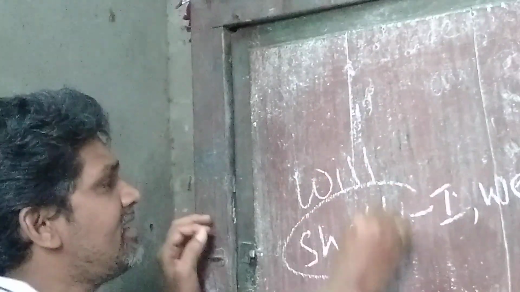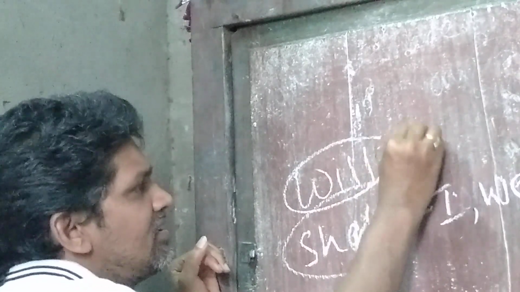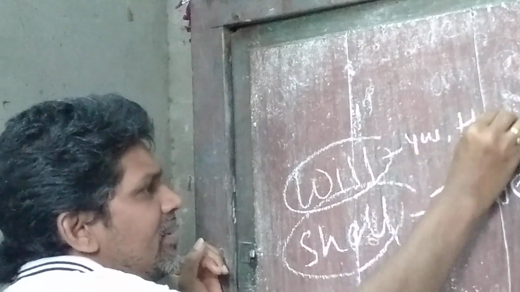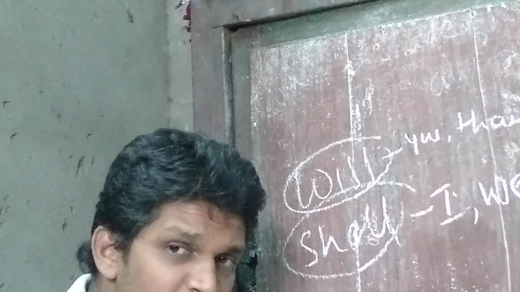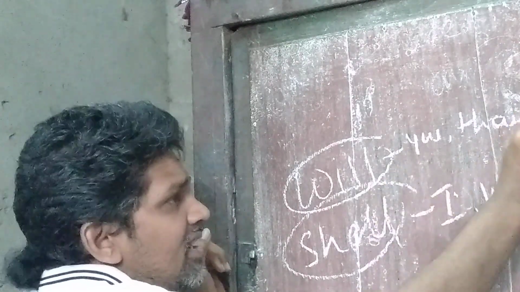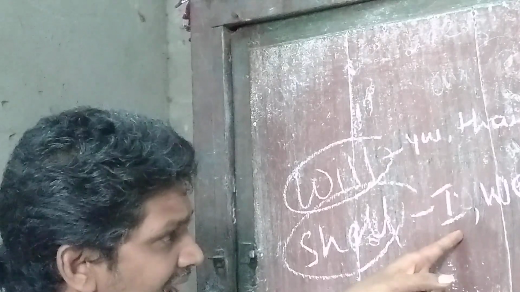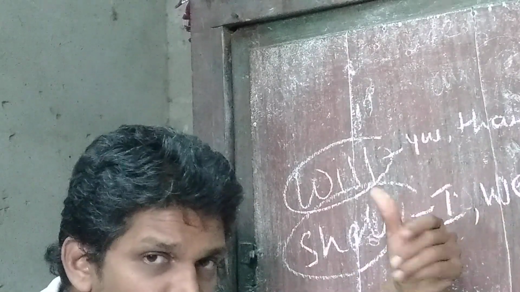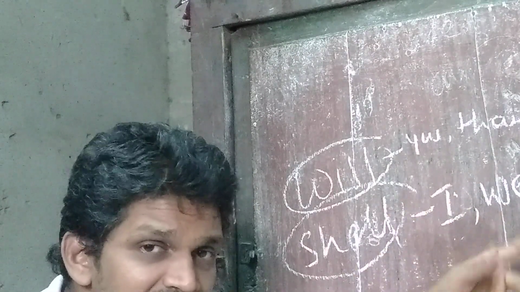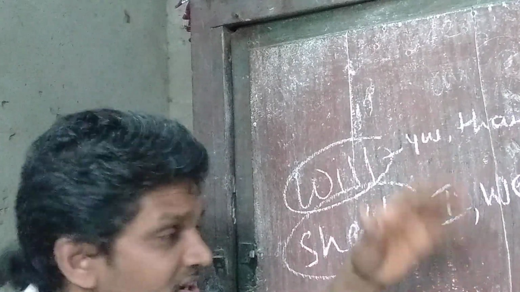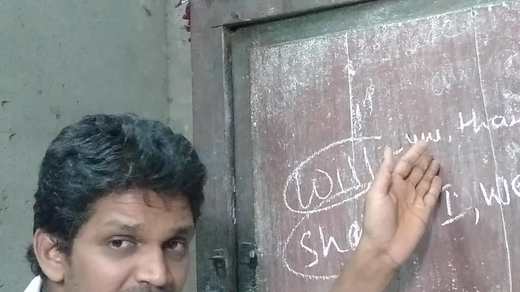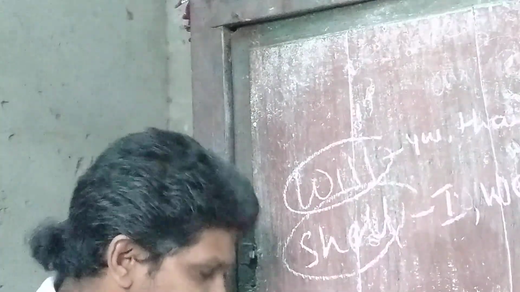But after the remaining persons, you, they, etc., we use will. Only after I and we, we use shall. After the other persons, we use will. Understand?